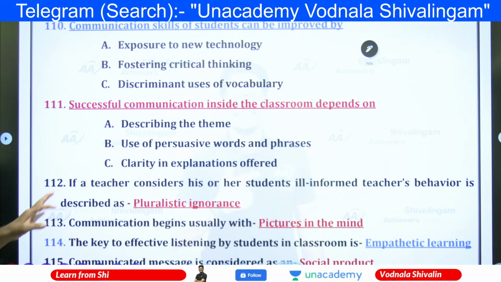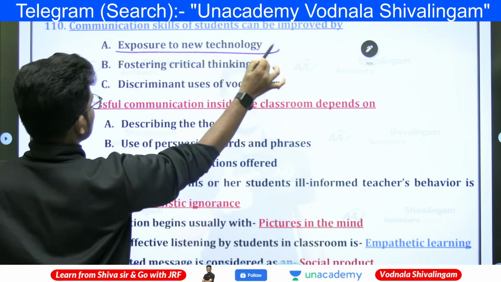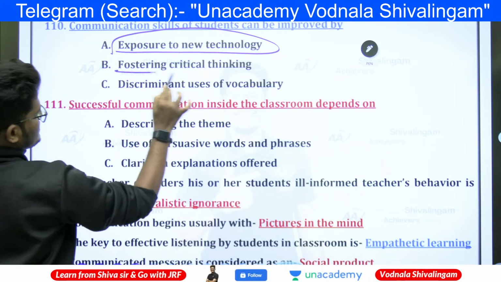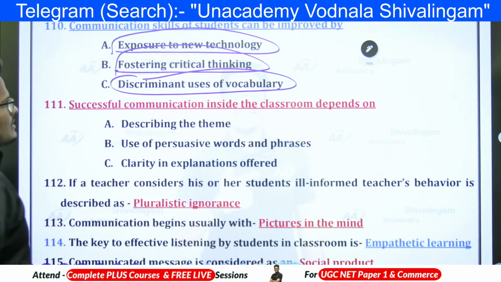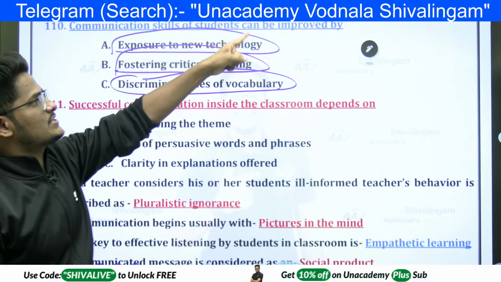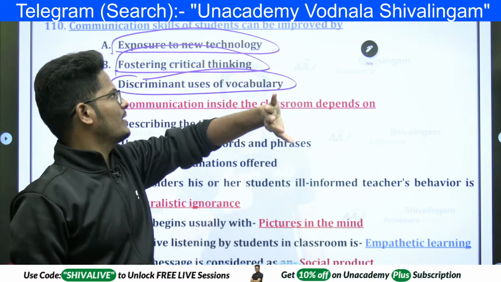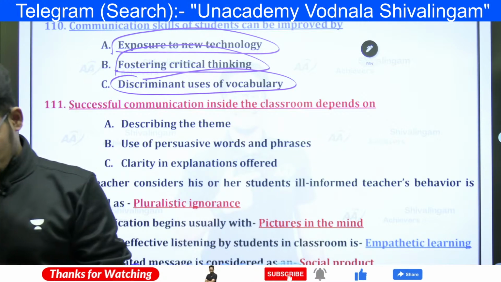Next, communication skills of students can be improved by exposure to the new technology, fostering critical thinking, discriminant use of vocabulary. You can just see communication skills of the students can be improved by exposure to the new technologies. Correct na?